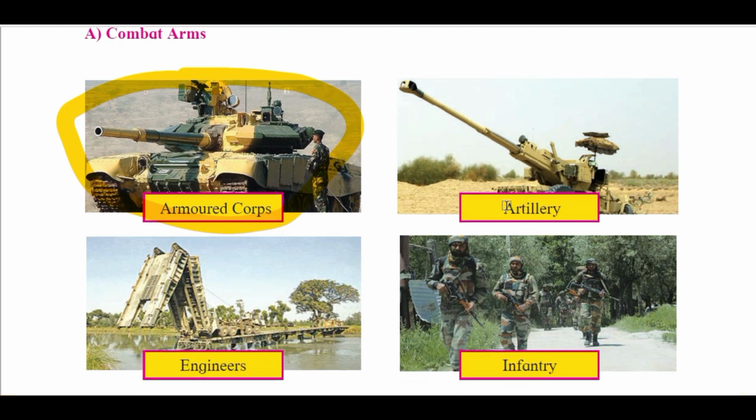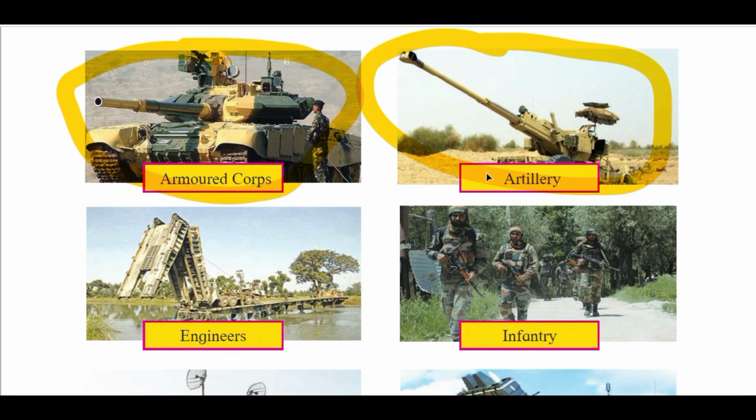Then we have artillery. We have Bofors, and the updated version of Bofors, that is Dhanush, which is indigenously made by India on the basis of Bofors. So these are the artillery guns. They launch different kinds of shells during the war. So it gives support to our infantry. जो भी हमारे सैनिक आगे लड़ते हैं, उनको एक कवर देने का काम ये करता है.